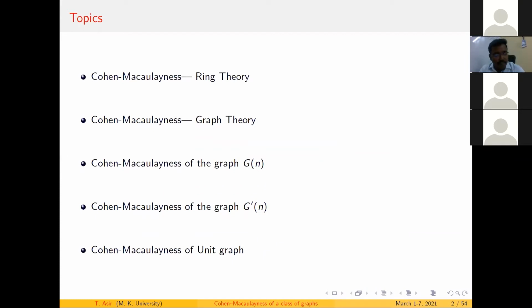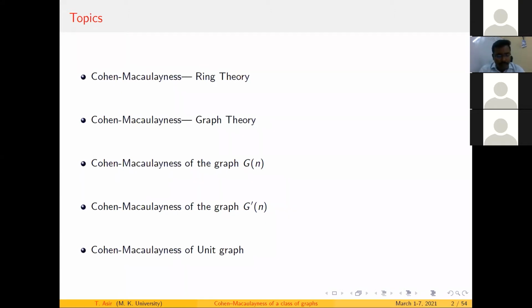For the next one hour, I would like to discuss these things in five sections. One is Cohen-Macaulay, which comes from ring theory. I would like to give you a short introduction to Cohen-Macaulay from the ring theory point of view, and then how the ring theory point of view comes into a combinatorial object like a graph.